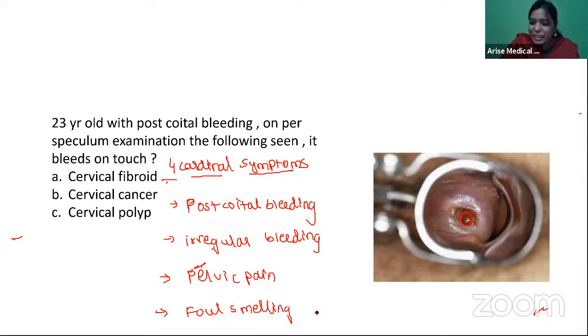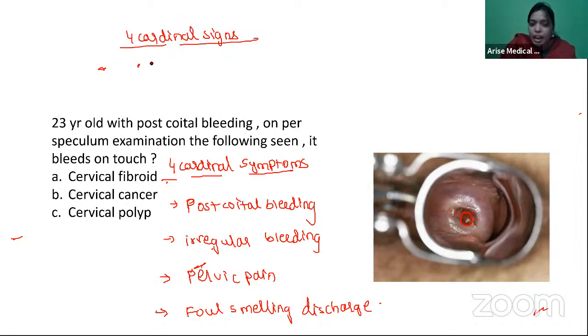There will be a smelly, watery discharge, like rice starch. It looks like that, it smells like that. And the 4 cardinal signs are a hard, indurated, cauliflower-like growth which will be fixed.